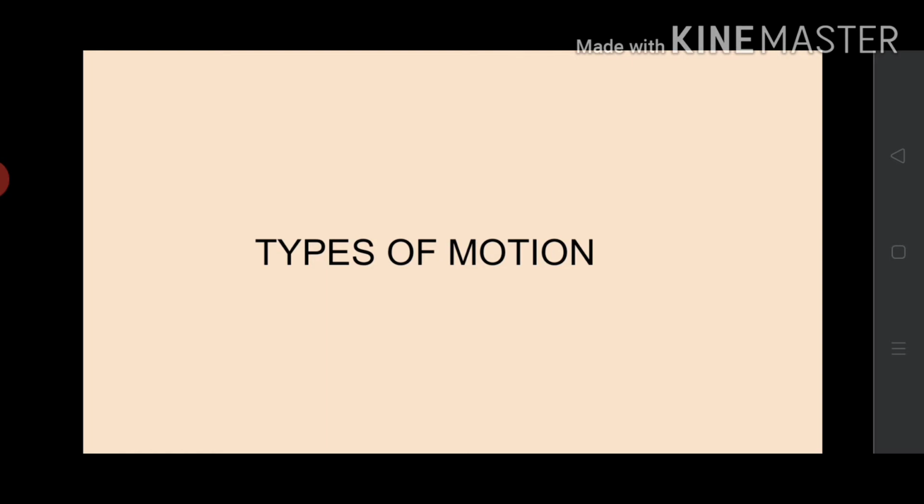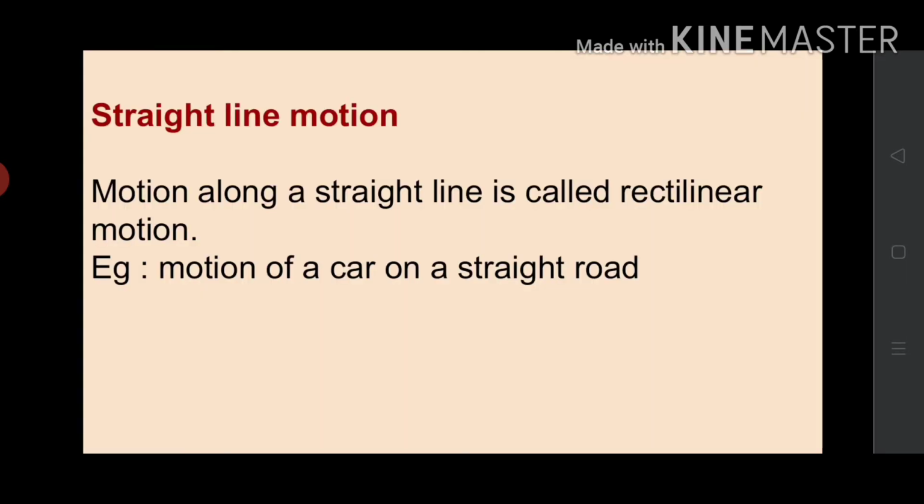There are different types of motions. I think you have learned the different types of motion in class 6th. Do you remember? There are three types of motion. First one is straight line motion. That is, the motion along a straight line is called straight line motion or rectilinear motion. Okay, another name is linear motion. Motion along a straight line is called rectilinear or linear motion.